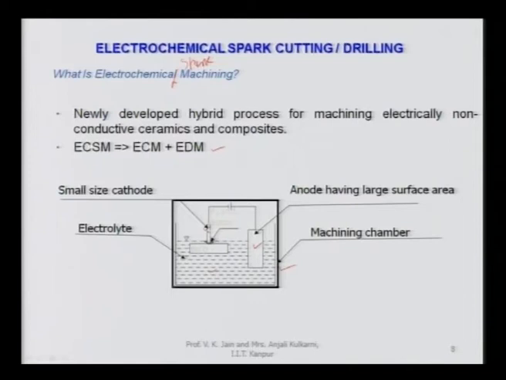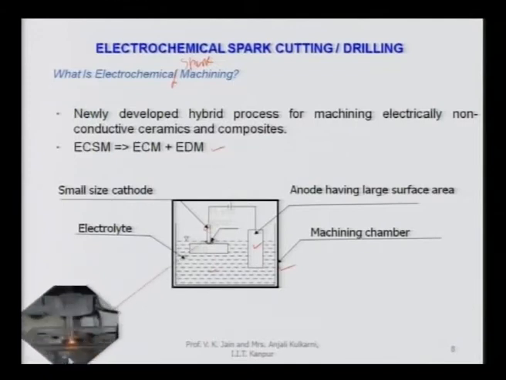Now, you can clearly see there is a big difference in the size of the cathode as well as the anode. What is happening, as shown here, is that bubbles are generated at the cathode, and due to the high potential gradient across the bubble, sparking takes place. You can see in the left figure that a shining spark has taken place over there, and this is the picture of the actual setup where sparking was taking place.